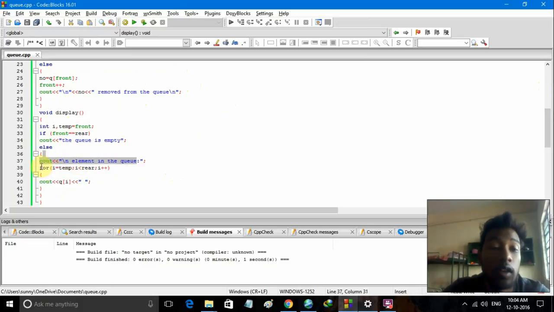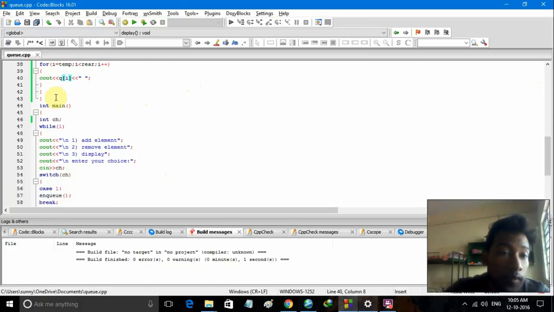And here we use a for loop for displaying all the elements inside the queue. Here i is equal to temp, then i is less than rear and i plus plus. After that we output q of i. So i will increase from front till rear, and here is our display function.